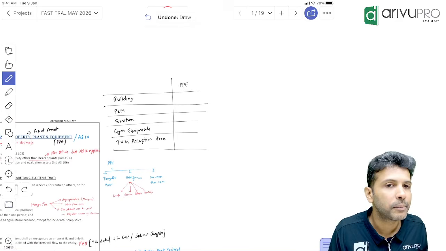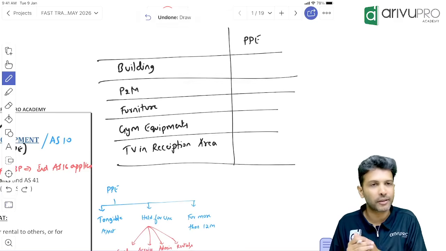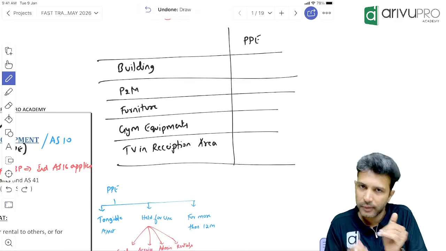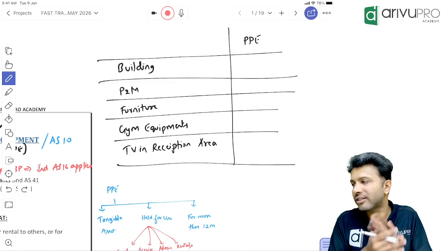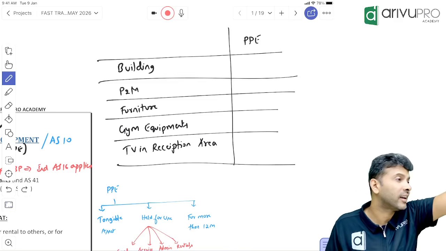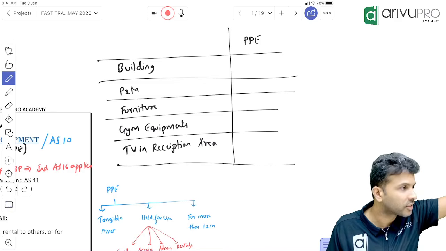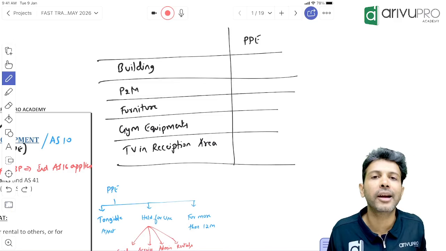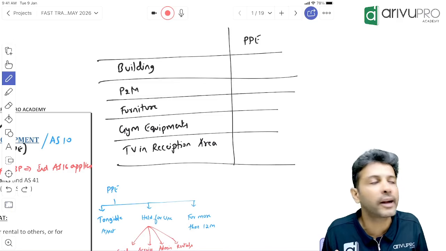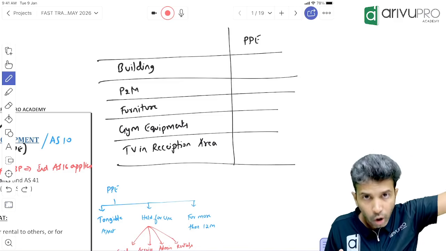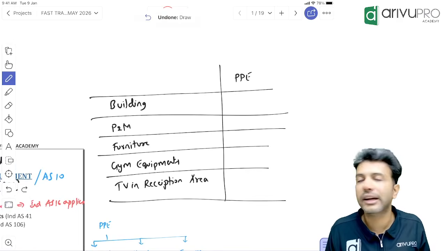Are we okay with this, people? Done. Now, I'll not give you an answer for all this, whether gym equipment and sports equipment are PPE or not. We will understand it a little later. But to know whether they are PPE or not, IND AS 16 has given 5 criteria: 3 points relating to the definition, and 2 points relating to the recognition criteria. If all the 5 are satisfied, it becomes PPE. If it fails, it is not PPE.